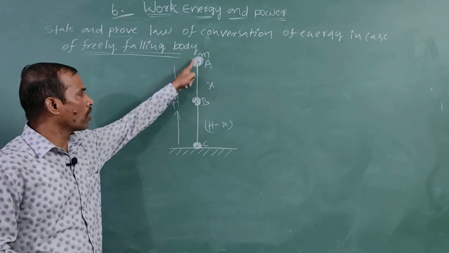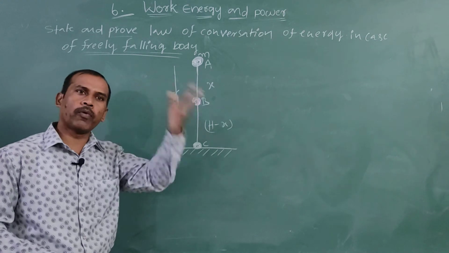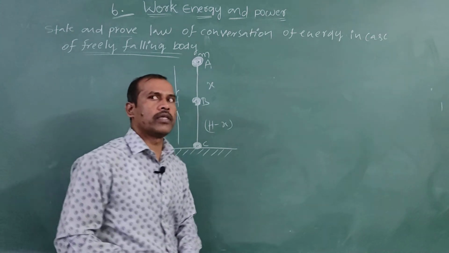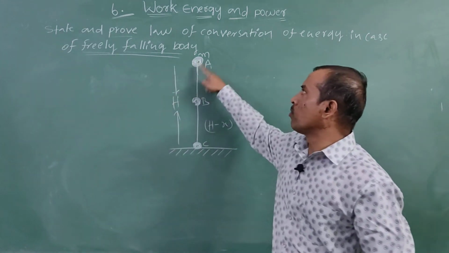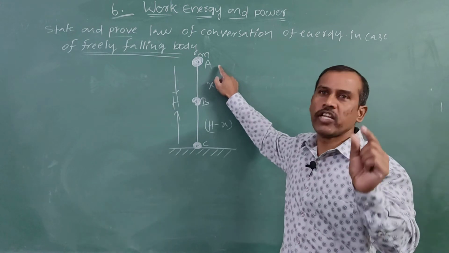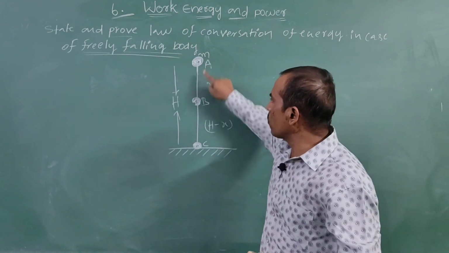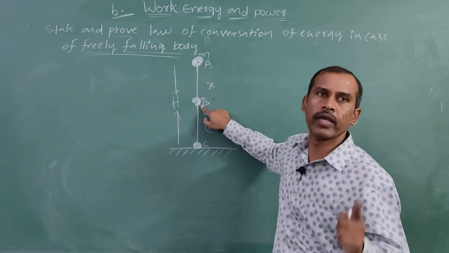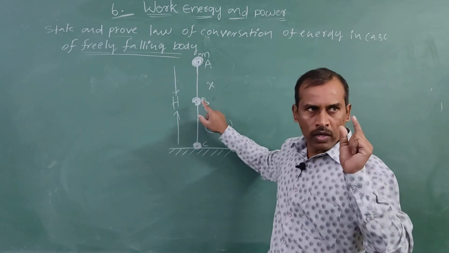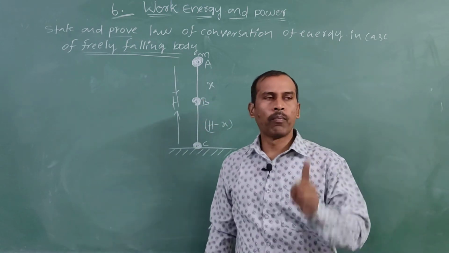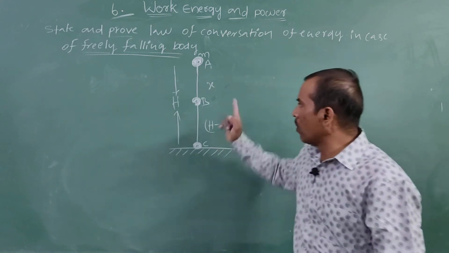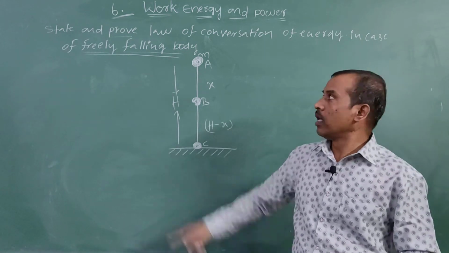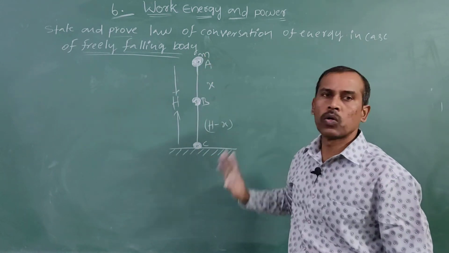So at point b, the block has two energies, potential energy and kinetic energy. Finally, when this block reaches point c with velocity vc, for example, the total potential energy is converted into total kinetic energy. Total energy is constant.